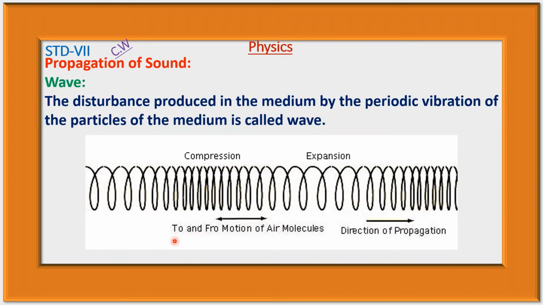Here is the direction of propagation of wave, and here the to and fro motion of molecules of the medium. That is, when sound wave propagates through the medium, the compression and expansion of the medium is produced.